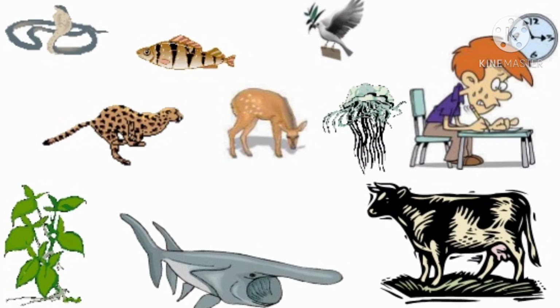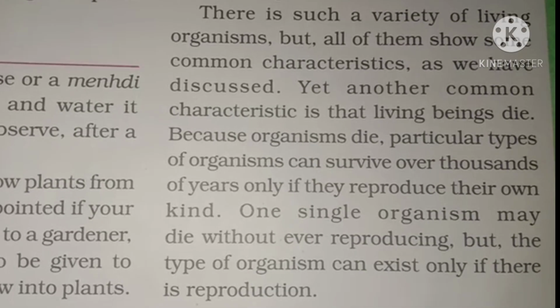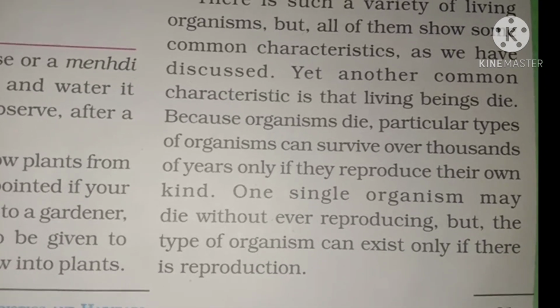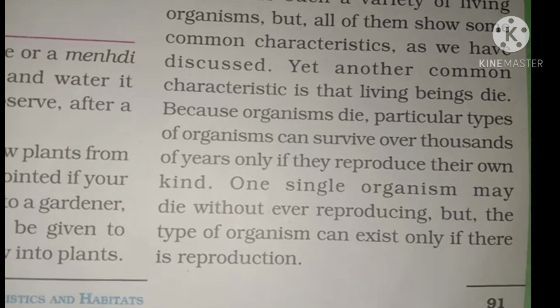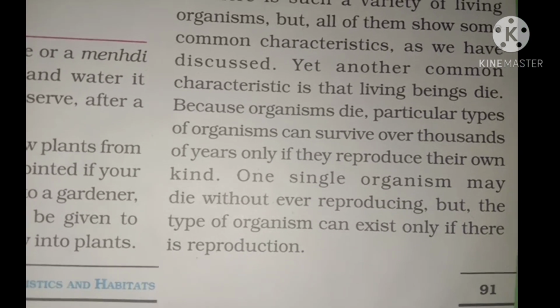There is such a variety of living organisms, but all of them show some common characteristics as we have discussed, that is growth, movement, excreting waste, responding to stimuli and others. Another common characteristic is that living beings die. Because organisms die, a particular type of organism can survive over thousands of years only if they reproduce their own kind.